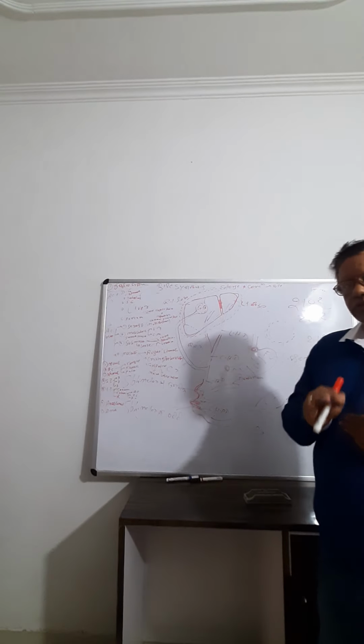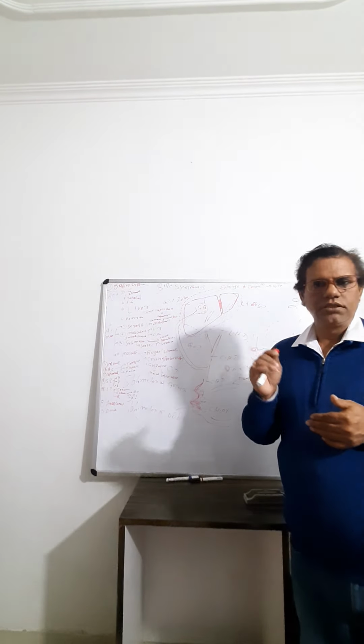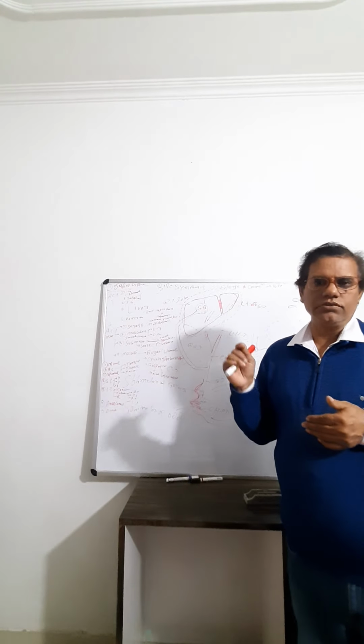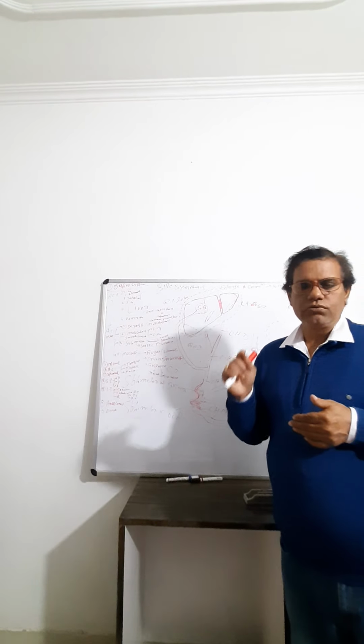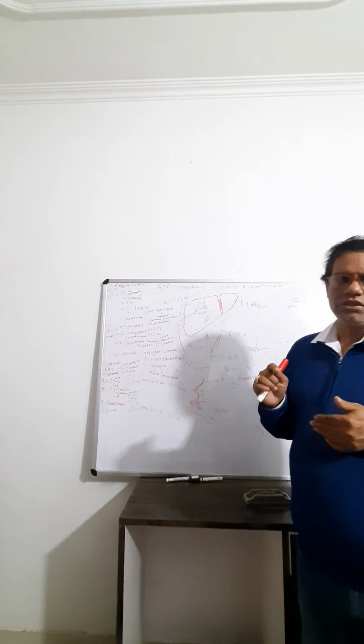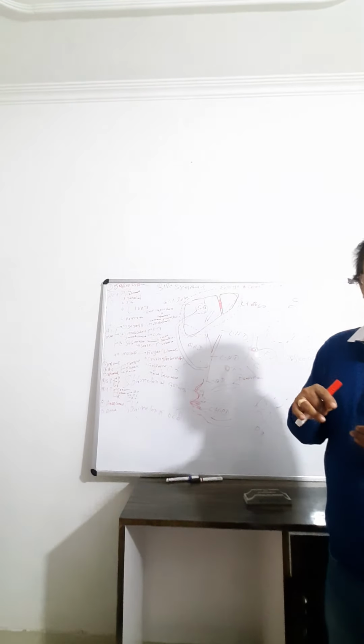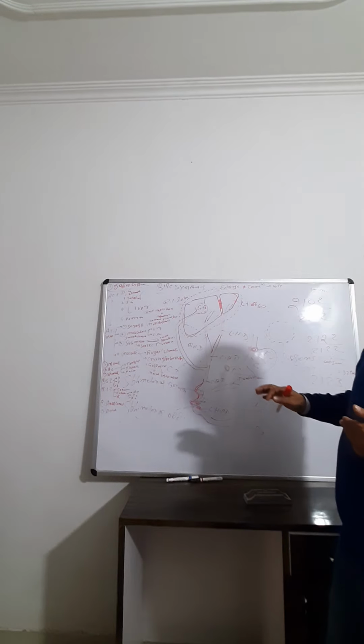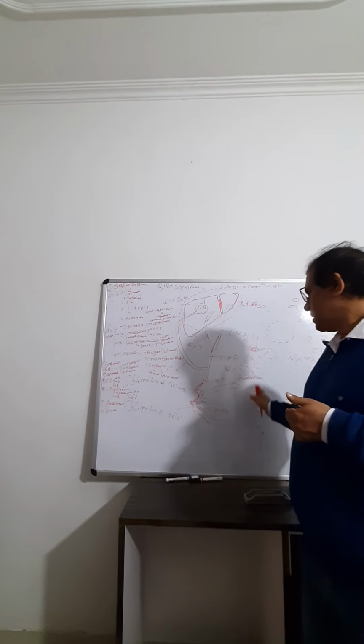So deficiency of insulin causes diabetes mellitus, but the hyperglycemic hormone is glucagon. So these are the pancreas.